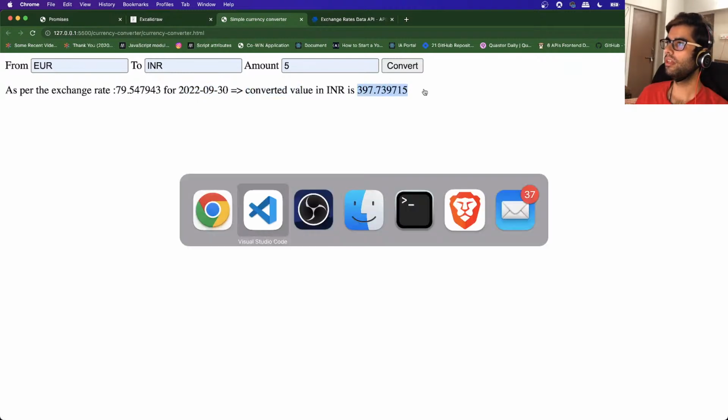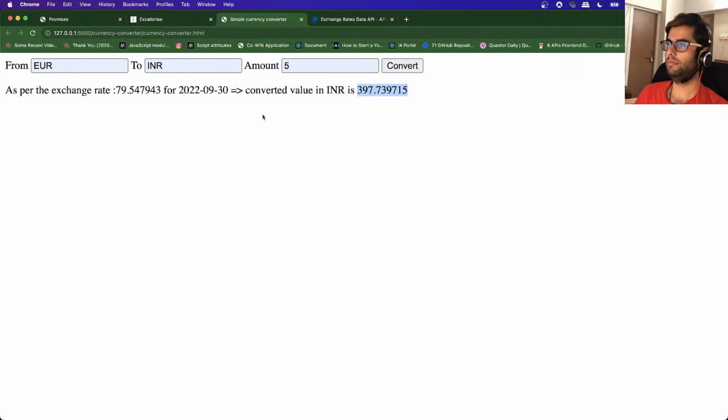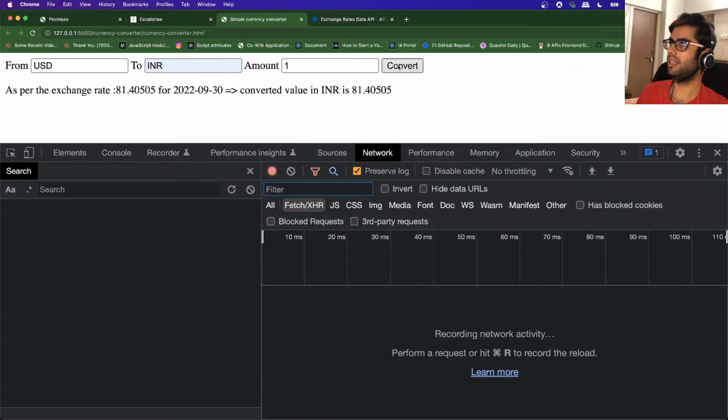Okay, so you can specify other currencies over here. So for example, we want to convert from USD to INR. We want to know the value of 1 INR, right? So once the result is available, it will update that value over here. Okay, let's check in the network tab. You can see the exchange rate for 1 USD is 81 for today's date, and the converted value is 81 point so and so.